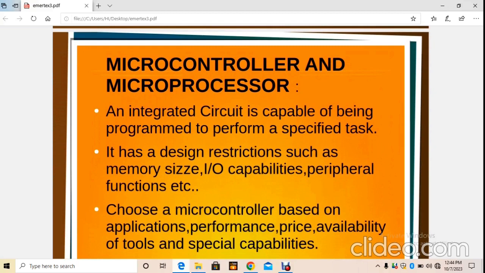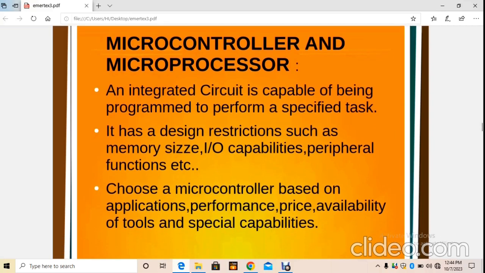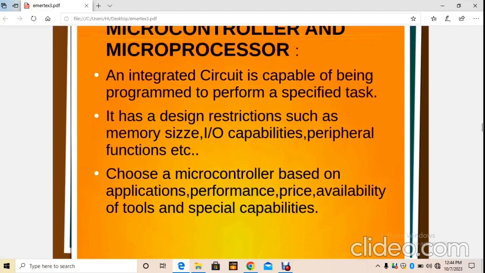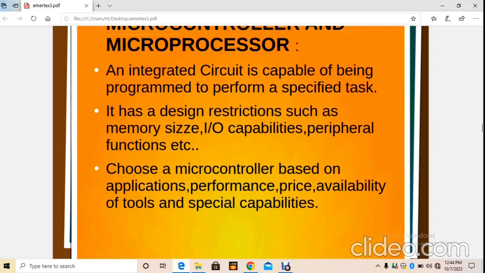Microprocessor and microcontroller. A microcontroller is designed to do a specific task, but a microprocessor is to do many different tasks. It arranges components in an integrated circuit and is capable of being programmed to perform a specified task. It has design restrictions such as memory size, input output capabilities, peripheral functions, etc. Choose a microcontroller based on applications, performance, price, availability of tools, and special capabilities.